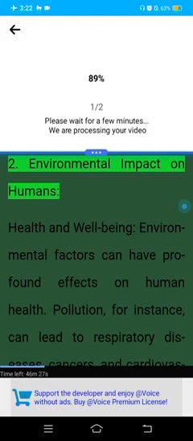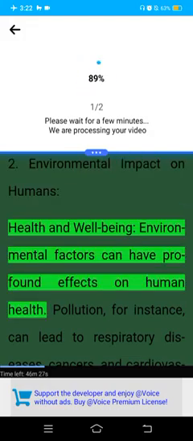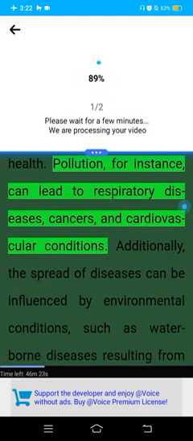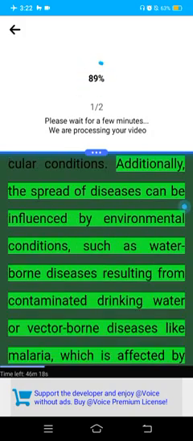2. Environmental impact on humans. Health and well-being. Environmental factors can have profound effects on human health. Pollution, for instance, can lead to respiratory diseases, cancers, and cardiovascular conditions. Additionally, the spread of diseases can be influenced by environmental conditions, such as waterborne diseases resulting from contaminated drinking water or vector-borne diseases like malaria, which is affected by changes in temperature and rainfall.